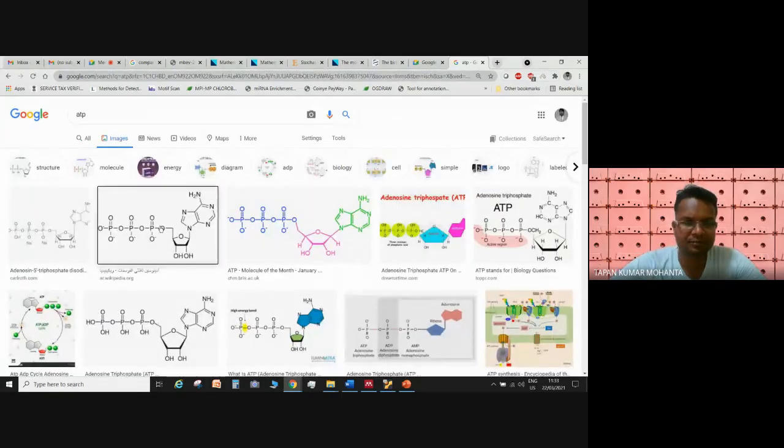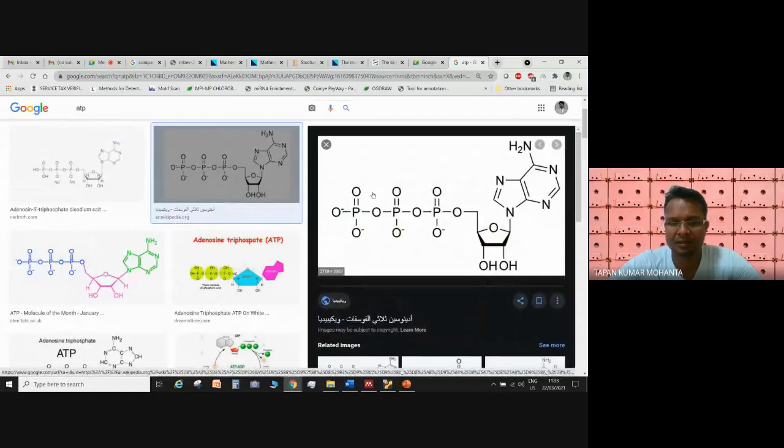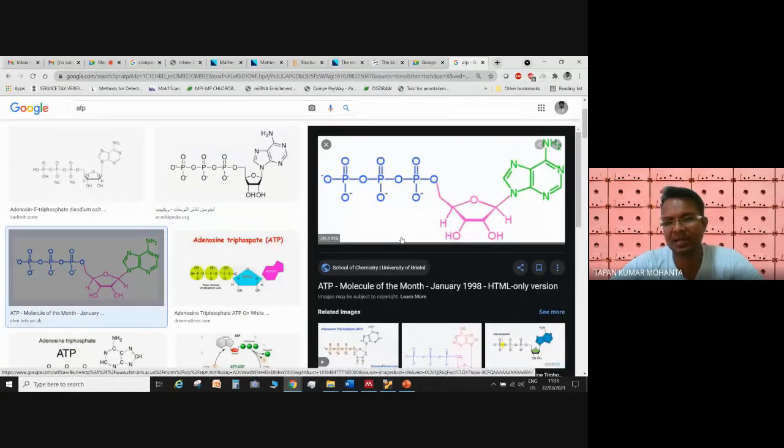So this is the ATP, adenosine triphosphate. It has 3 phosphate molecules.